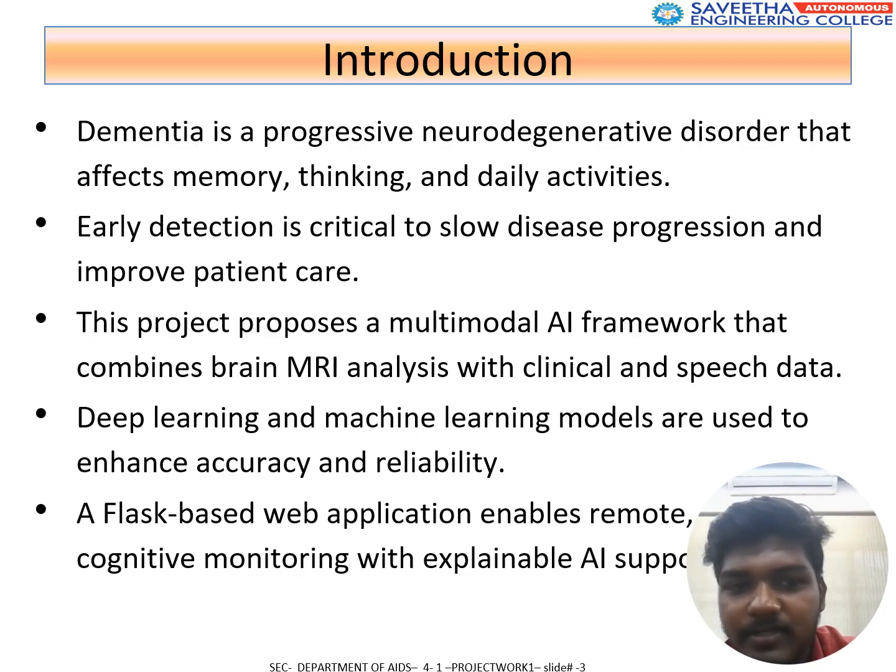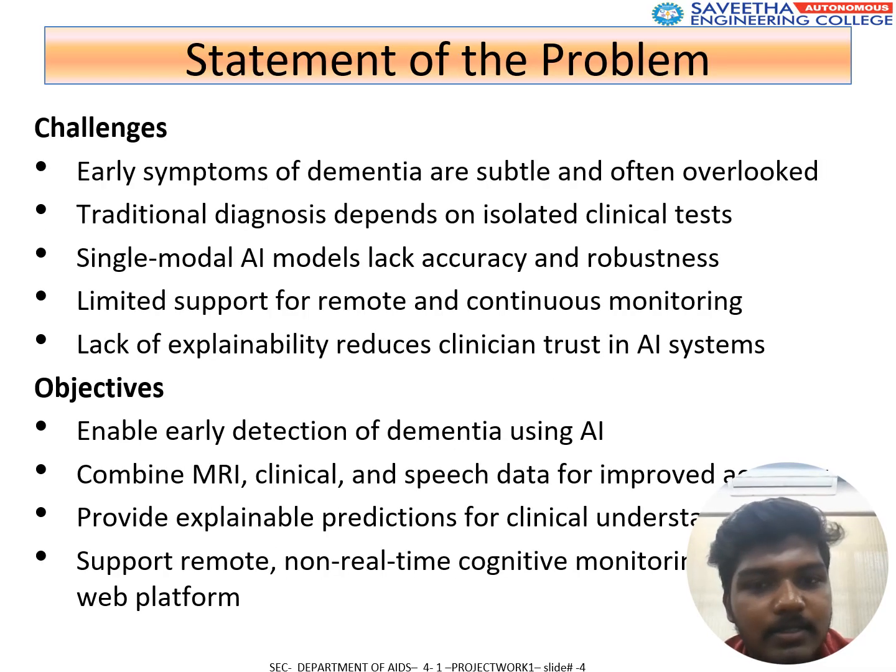And the introduction. Dementia is a progressive neurodegenerative disorder that affects memory, thinking, and daily activities. This project proposes a multimodal AI framework that combines brain MRI analysis with clinical and speech data.